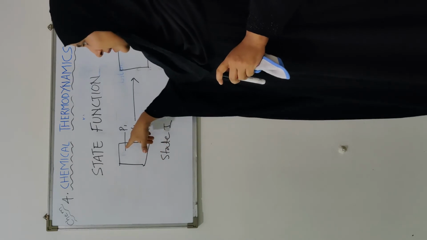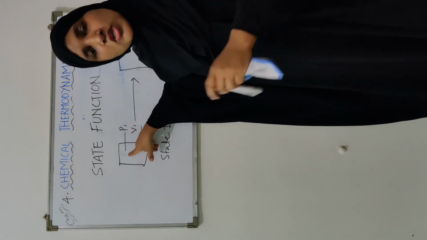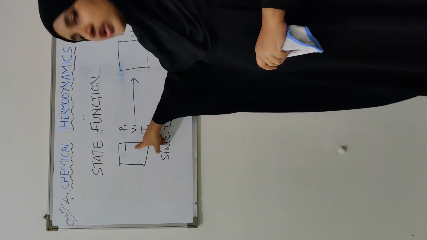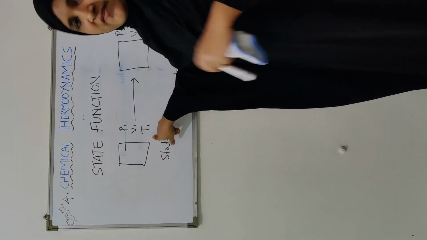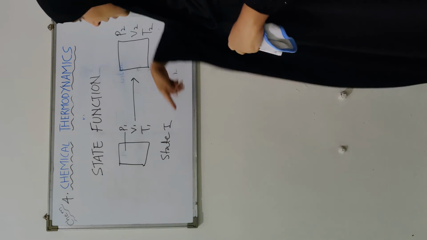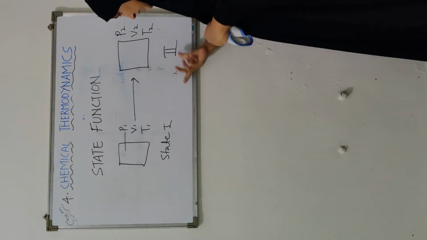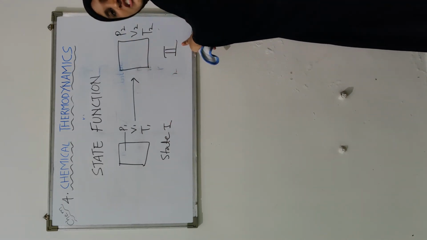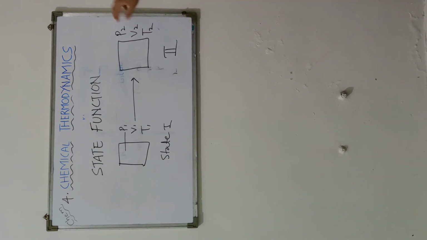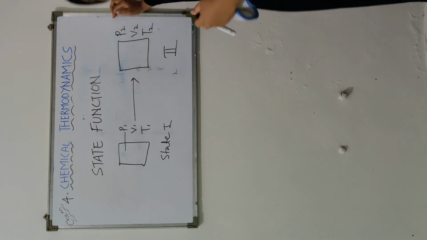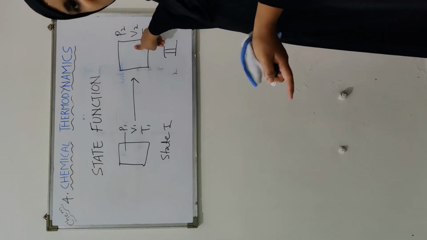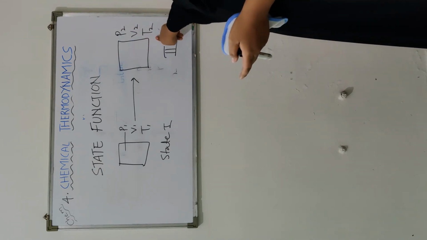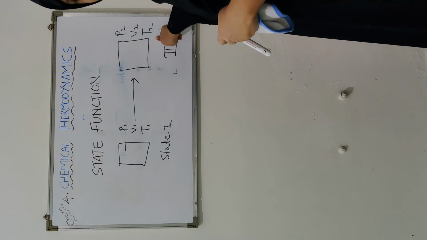Now you will say that initially the pressure was 1 atmosphere, the volume was 10 centimeter cube and the temperature was 25 degrees Celsius. Okay. Now the system has gone through some changes and has come to state 2. Now suppose the temperature hypothetically has changed to 2 atmosphere. The volume has become 5 cm cube and the temperature is now suppose 40 degrees Celsius.